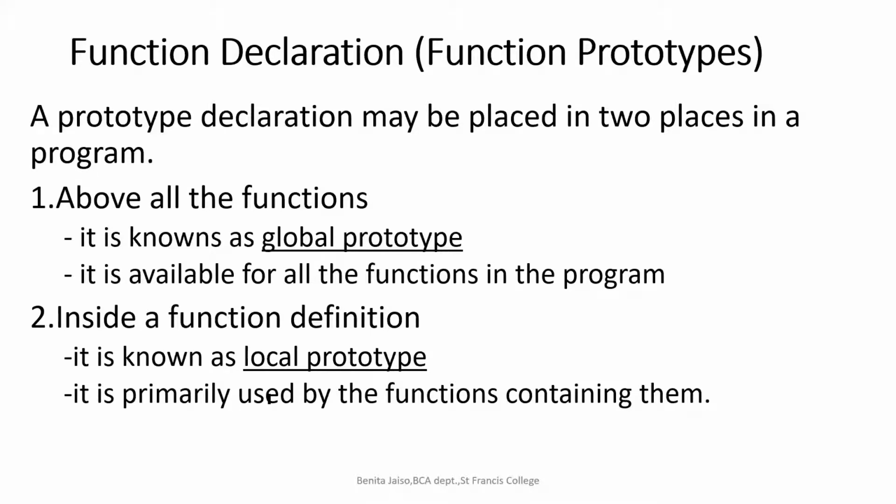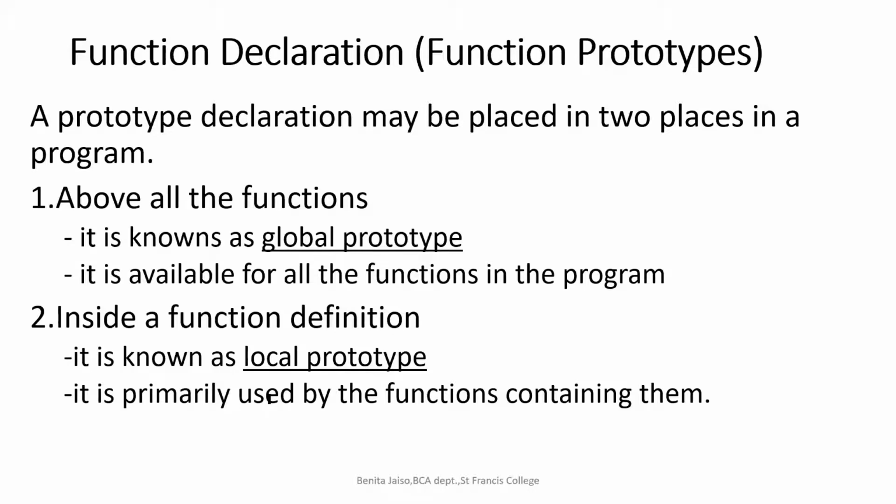Global variables, you know what they are? If you declare variables outside all the functions, they are known as global variables. Likewise, if you declare the function in the global declaration area, that is outside all the functions, above main, then it is known as a global prototype.